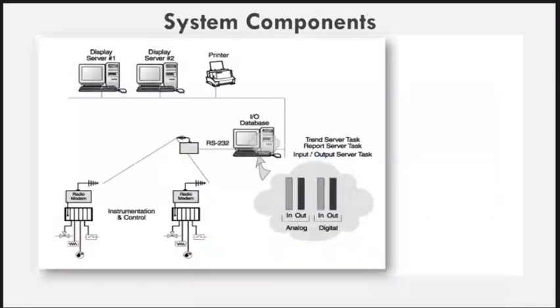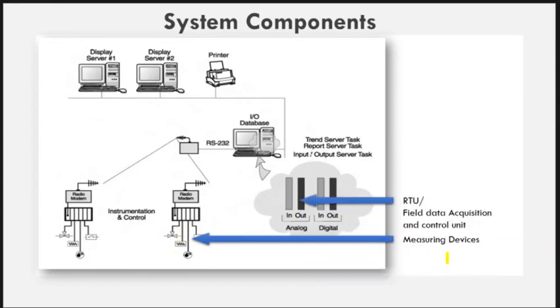The next thing is the system components, the different components in the SCADA system. So let us start from the field. On the field, the first component is the measuring devices, meaning the sensors, which sense the physical or electrical terms and convert them into analog form and then further into digital form.